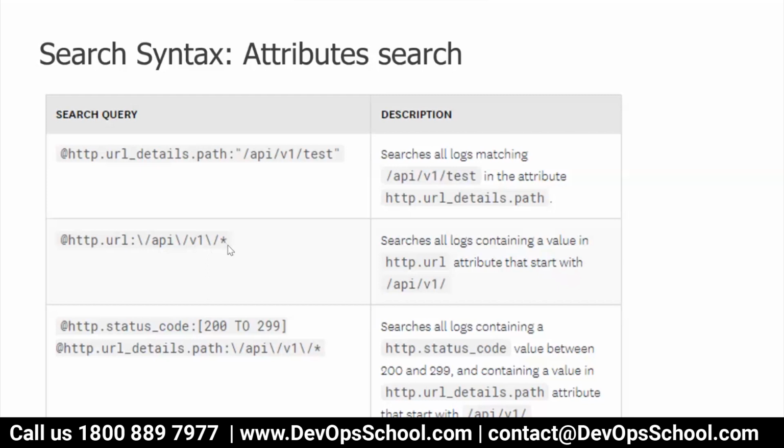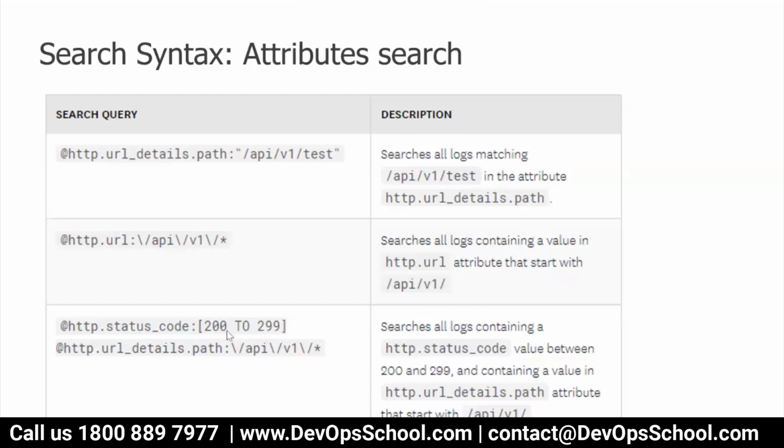Star means, and can you guess it, what exactly that is? Star means any number of characters. It will get multiple items, right? So anything search. I mean, give me the lines where the http.url is anything with slash API slash v1, and after that anything. Okay, so that way you can do that.